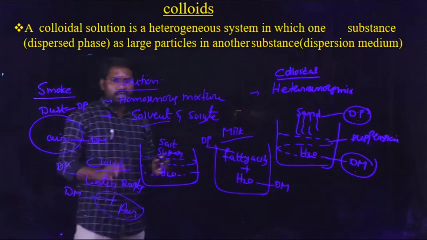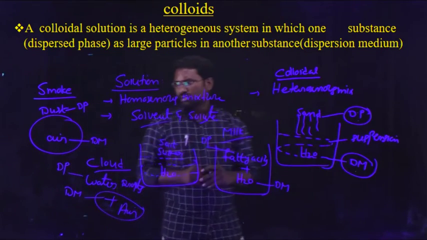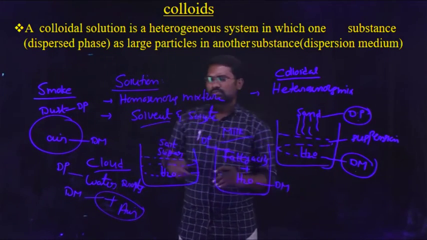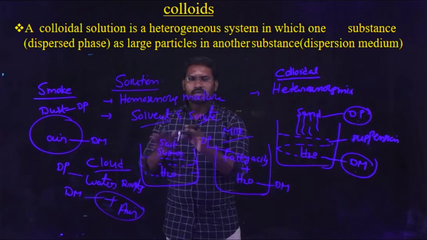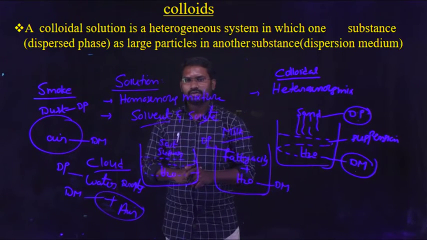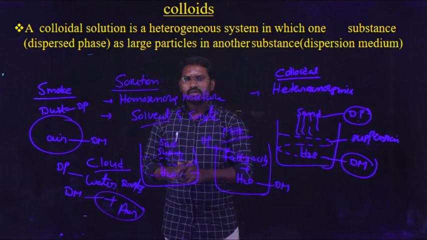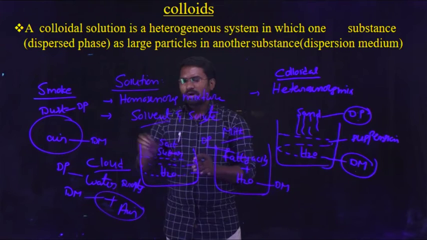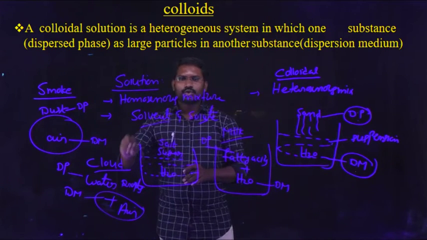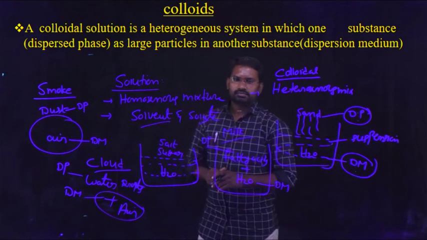So by clear observation of all these examples like smoke, milk, cloud, all these are best examples of a colloidal solution. In a colloidal solution, first of all it is a heterogeneous system, and next, the molecules of one substance are distributed into another medium.